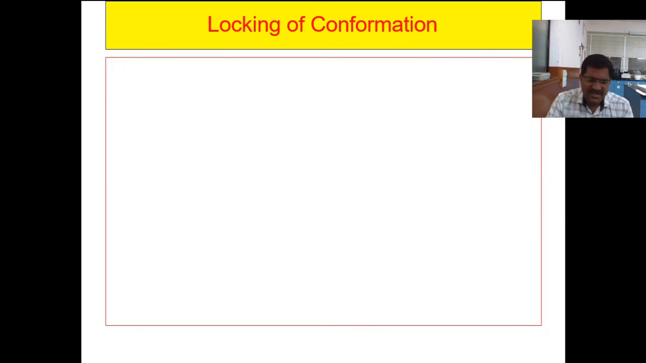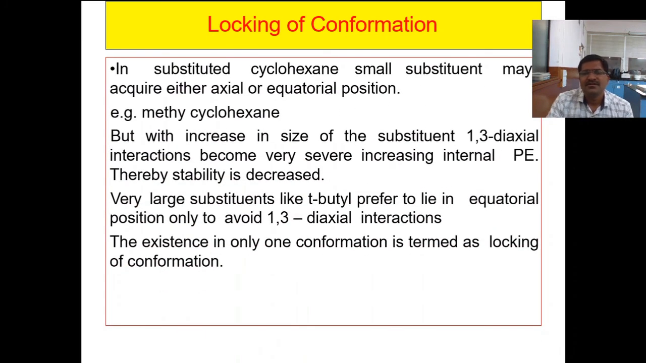And still friends, the last point I am going to discuss with you is the locking of conformation. What is locking of conformation? So you know that when ring flipping takes place, chair is converted into its alternative chair, and during that process, the chair conformation adopts different conformations like half chair, twist boat, boat conformations, and then finally it is converted into its alternative conformation.